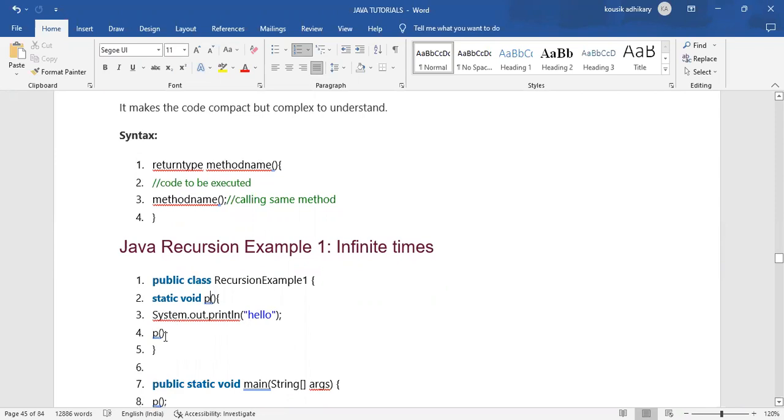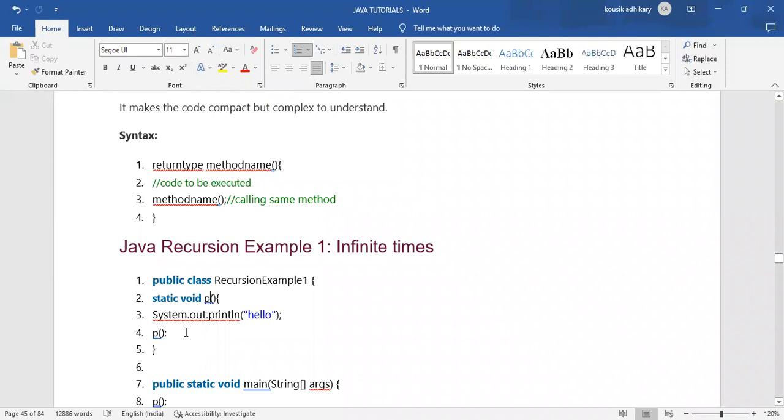And again, we are calling it. This is the syntax of a recursive method. After creating a method, when we are calling that method within that block, this is the block of that method, and within the body I am calling the name of that method.